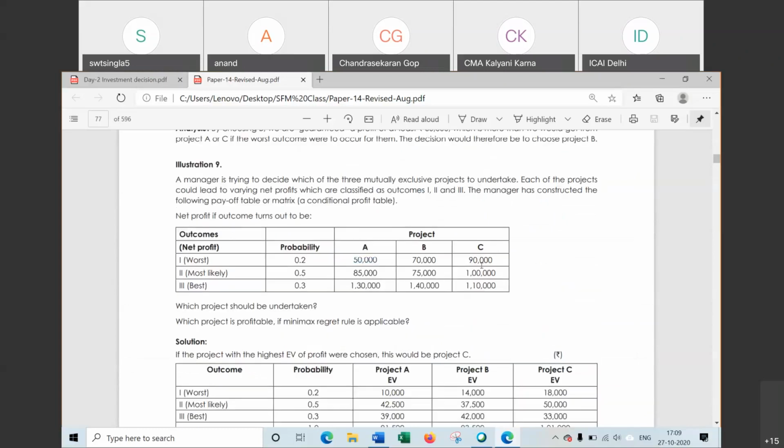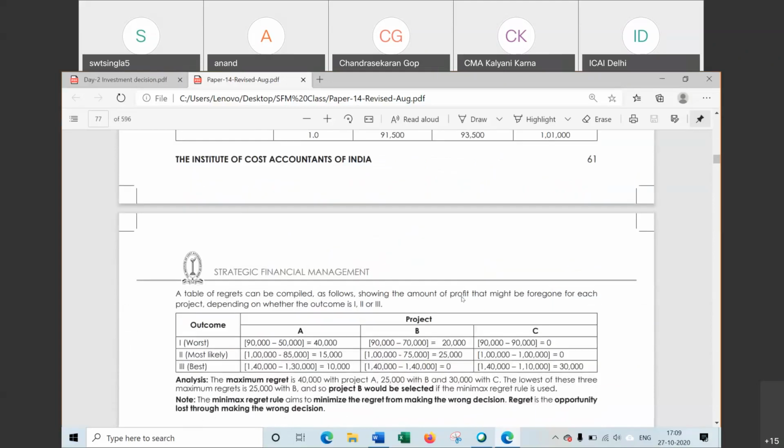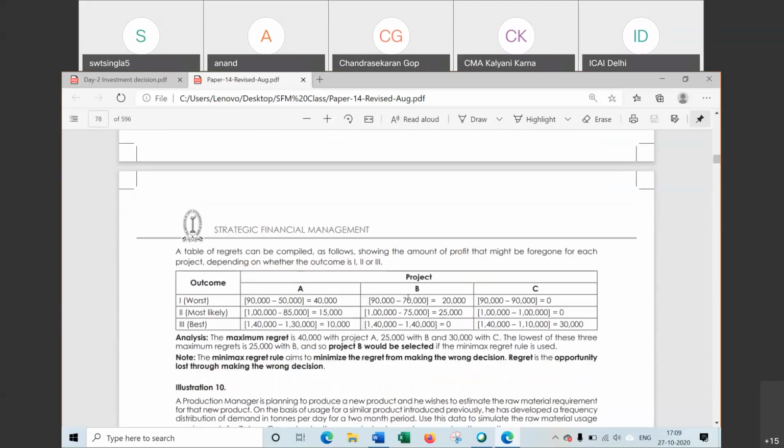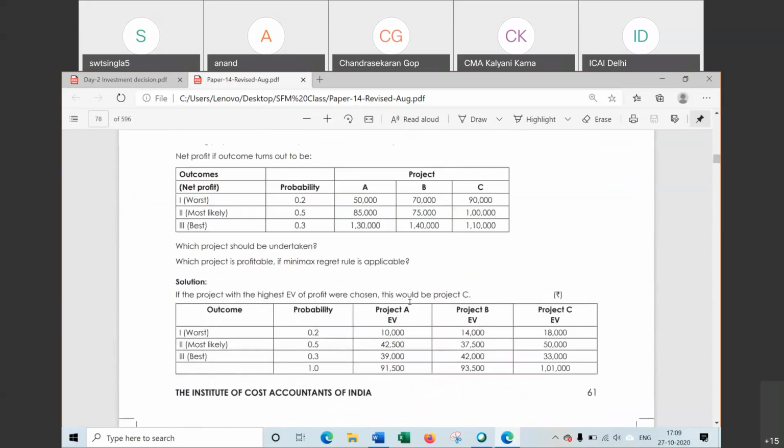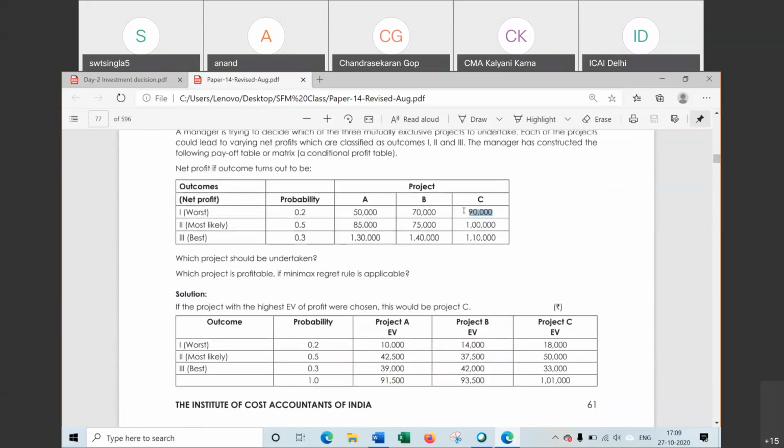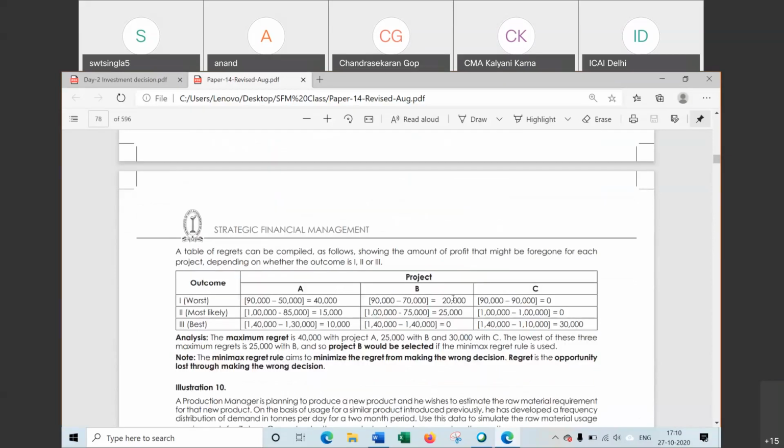In the same way, if we are selecting project B and highest value is 90, so by selecting this project B, there is loss of 20,000. This is the meaning of regret. And if we are selecting C, there is no loss.